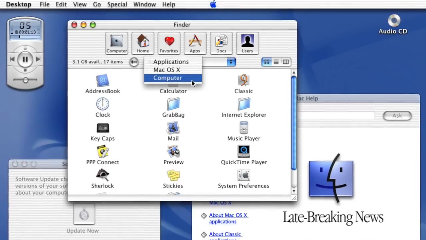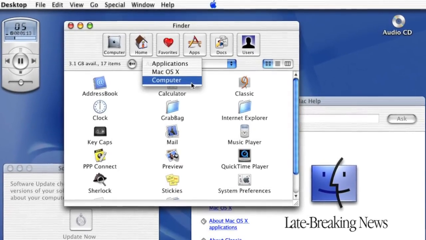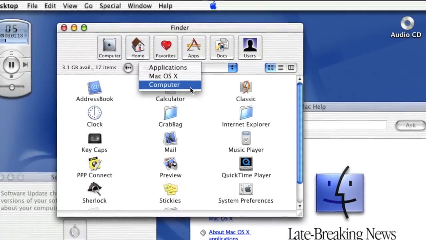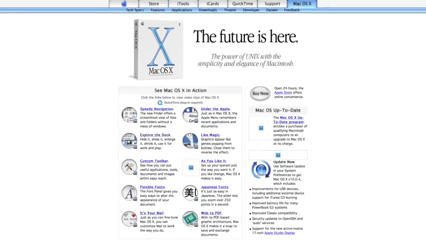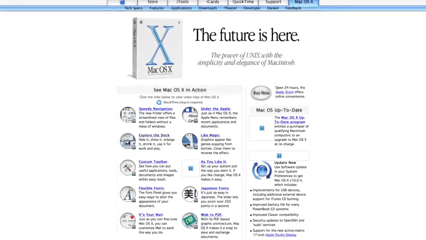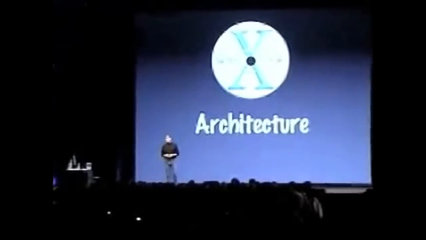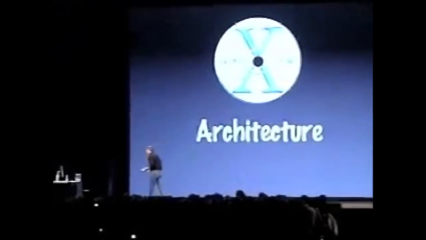Something worth mentioning about the public beta is that the Apple logo you see centered on the menu bar had no functional purpose at all. It was only there for looks. The public beta enjoyed about 6 months of life until macOS 10 Cheetah was ready to ship on March 24th, 2001. Cheetah was the first major release of macOS 10 and retailed for $129.